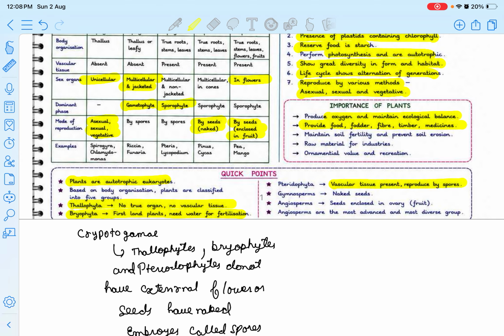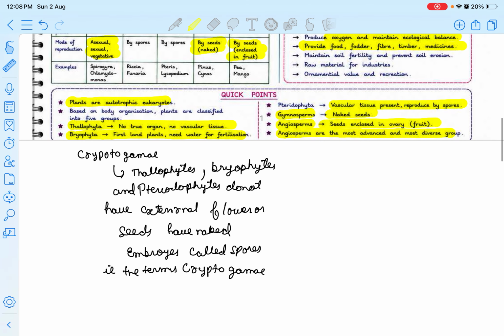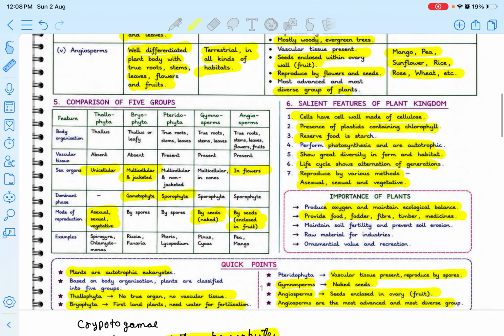Next is Pteridophyta. They have vascular tissue present and reproduce by spores. Gymnosperms, as I said, have a naked seed. In Angiosperm, seeds are enclosed in an ovarian fruit, and Angiosperm are the most advanced and most diverse group. Now cryptogamy: Thallophyta, Bryophyta, and Pteridophyta do not have flowers or seeds, and have naked embryos called spores, and that is what we call cryptogamy.